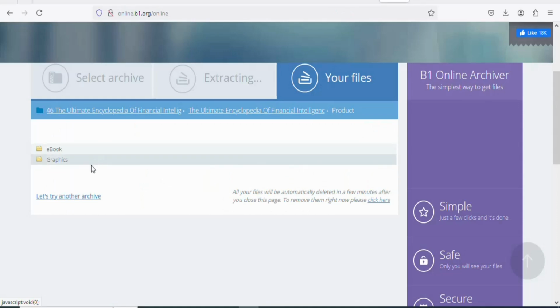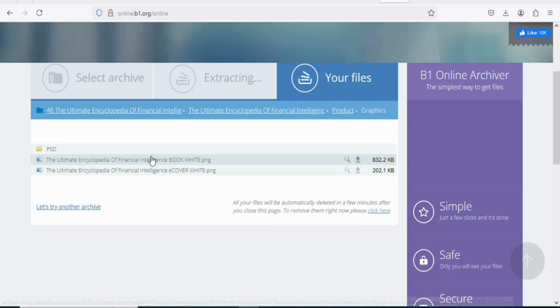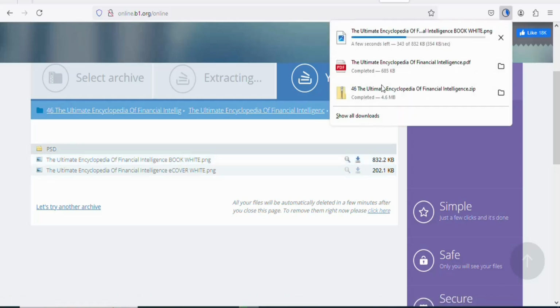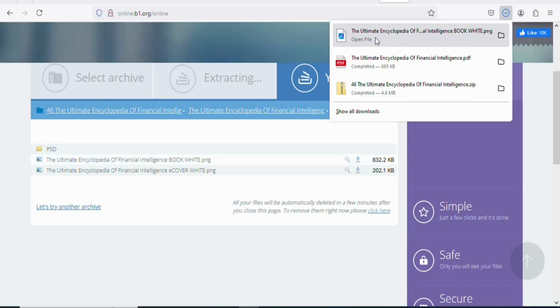So let's come back to unzip so that we can download covers of the ebook before we begin to sell it. Click on graphics. Once you click on it, you can see these are covers of the ebook. Download the one that you want so that you can use it. You can see I've downloaded this one.